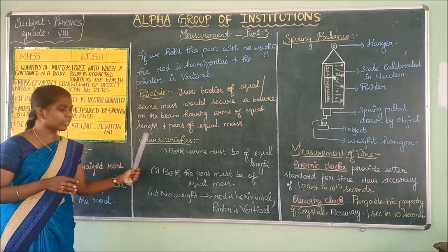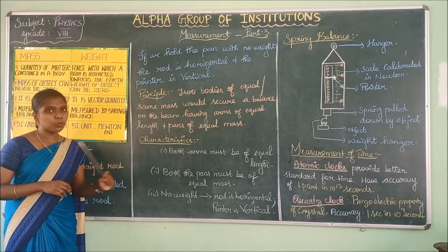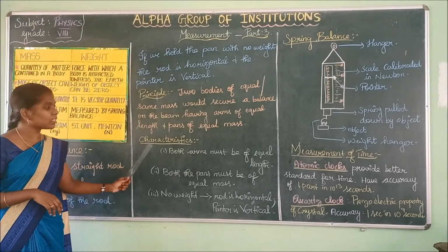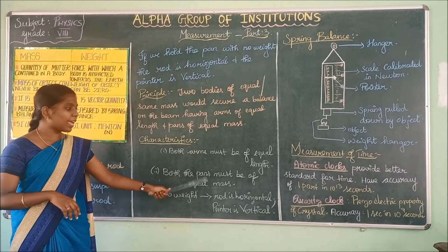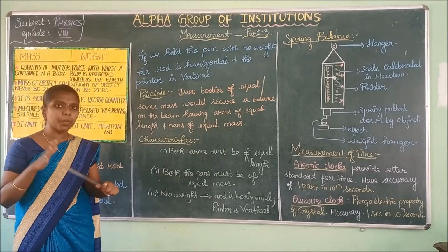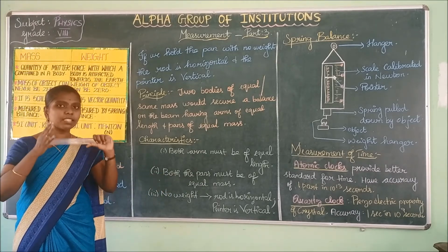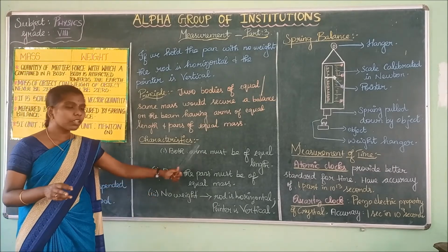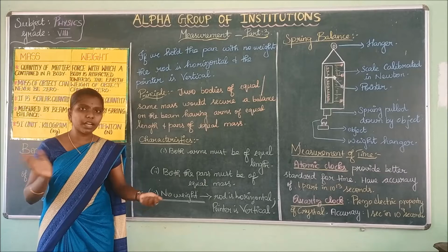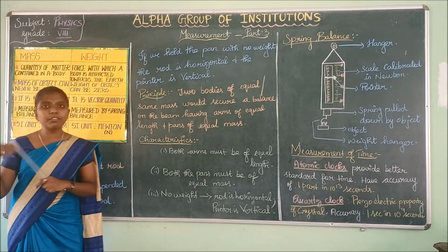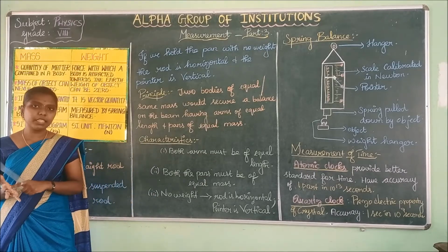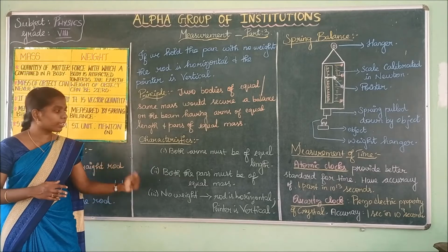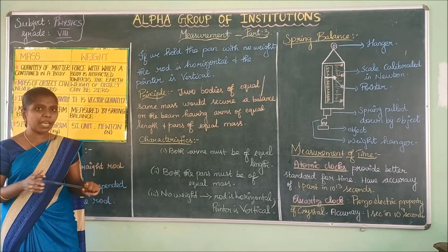These are the characteristics of the beam balance. What are they? Both arms and pans must have equal mass and length. If no weight is added to the pan, the rod will be pointed towards the horizontal side and the pointer will be pointed towards the vertical side. Yes, these are all the characteristics of the beam balance.